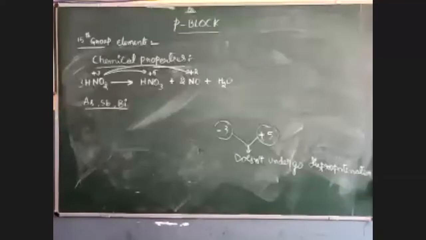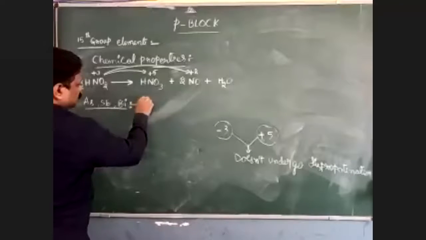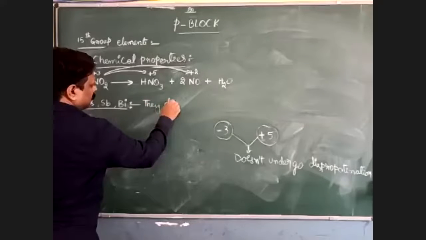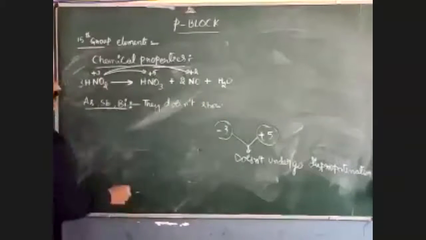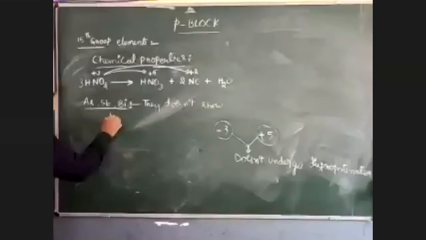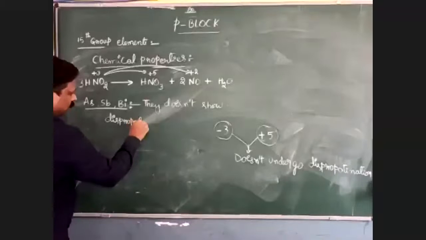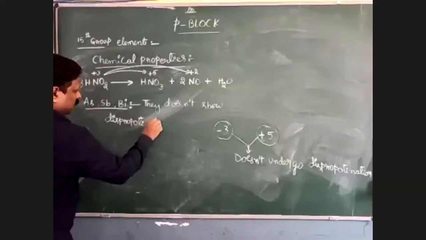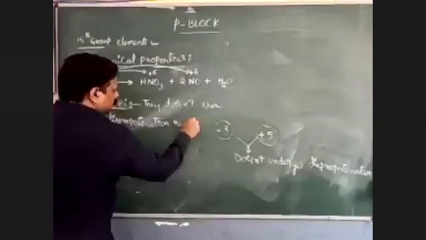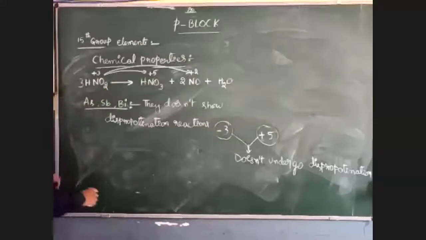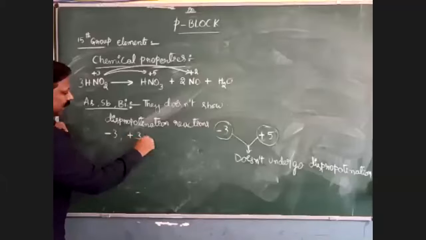These 3 elements don't show the disproportionation reaction in the following oxidation states: -3, +3, and +5.